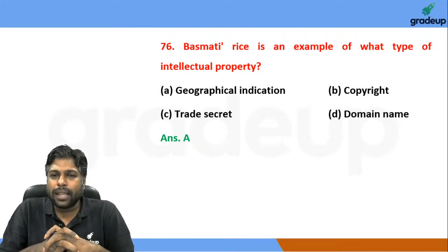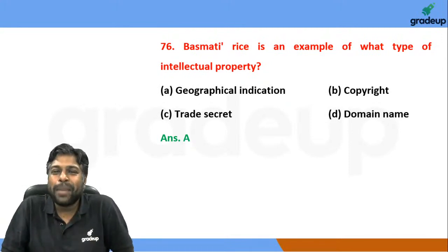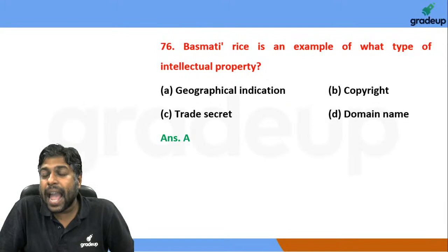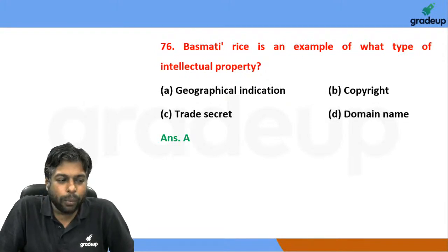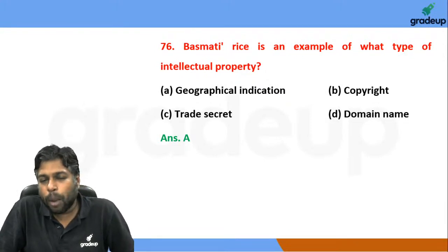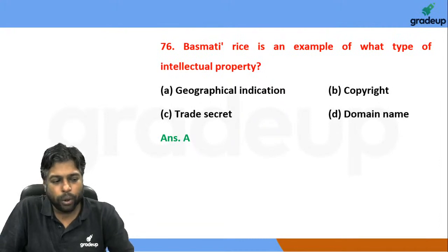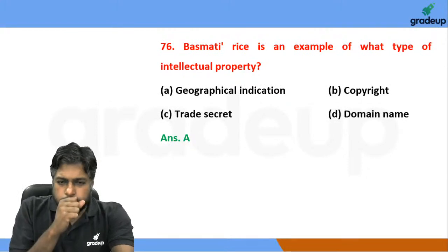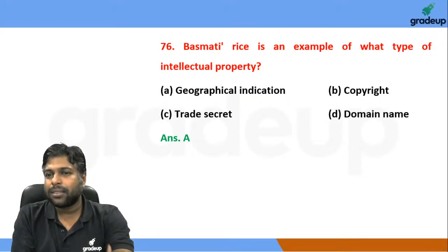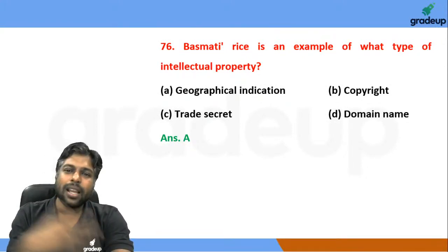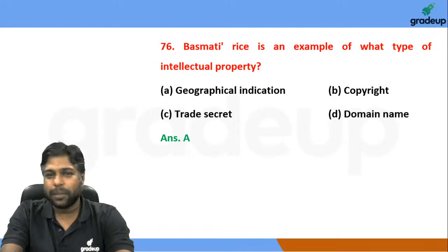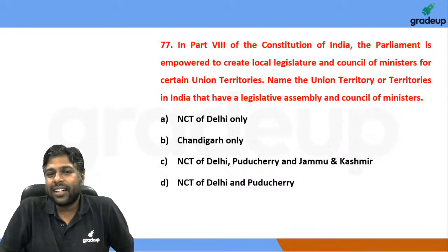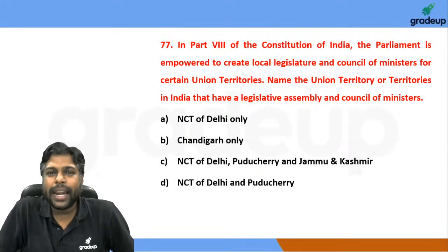For those of you who attended the IPR lectures, you might remember that this is one of those rare cases which India actually won in the World Intellectual Property Organization. Before the WIPO, India actually won the case against the United States. Basmati is one example. There's tulsi, which is basil leaves, and of course turmeric or haldi, right? Ye sare cases India had actually won in the World Intellectual Property Organization.